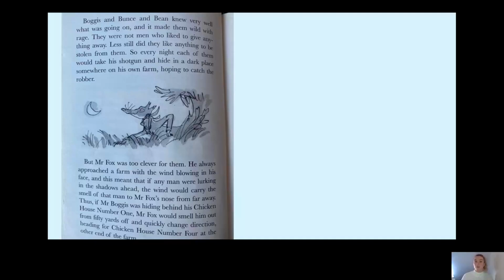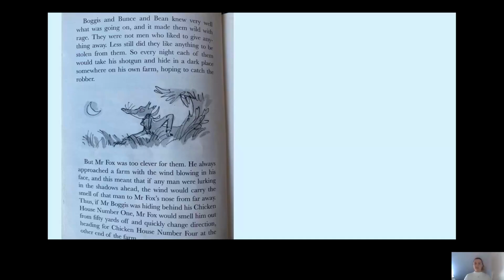Thus, which is another word for therefore, if Mr. Boggis was hiding behind his chicken house number 1, Mr. Fox would smell him out from 50 yards off and quickly change direction, heading for the chicken house number 4 at the other end of the farm. Okay, so he's trying to dodge them so he can smell them if the wind's going the right way, and then he changes direction and heads to a different chicken house.